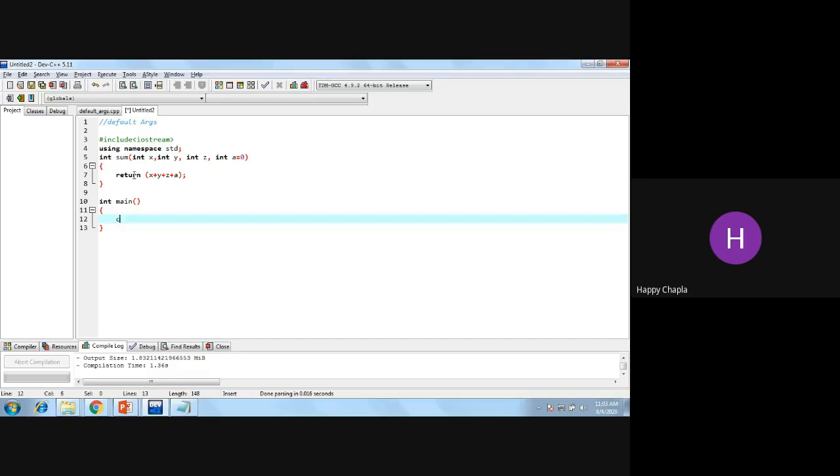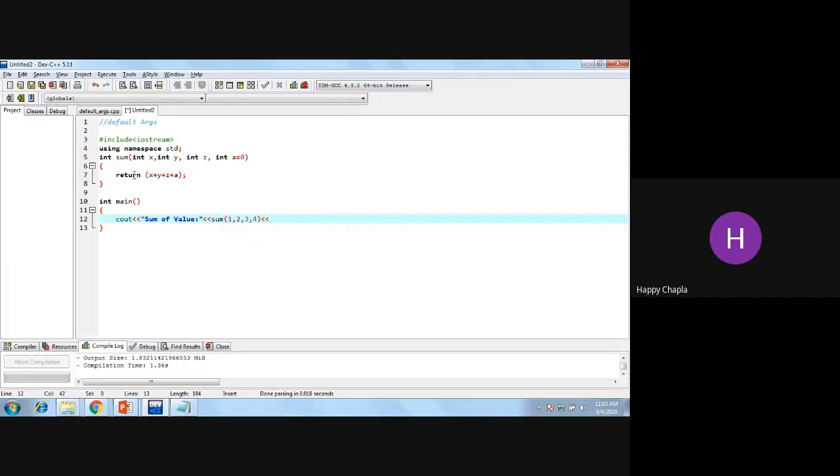Okay, so it will provide you the sum of the values. Okay, what will be the output? So here I am calling that function with every argument. Sum with first value of x is 1, comma 2, value of y, z value is 3, and a value is 4. Right now I'm passing every argument in my function.